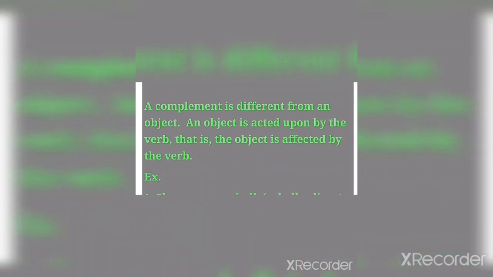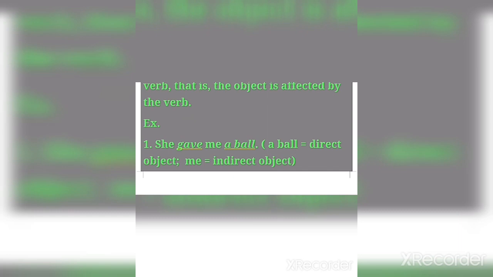Let us see first. Children, a complement is different from an object. As in the last class we talked about, an object is acted upon by the verb, that is, the object is affected by the verb. Example: she gave me a ball. Here a ball is a direct object and me is an indirect object.